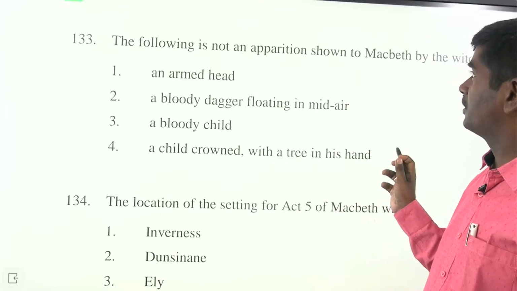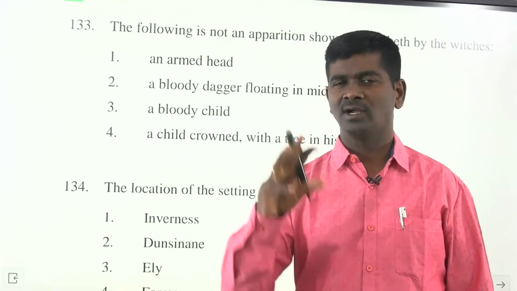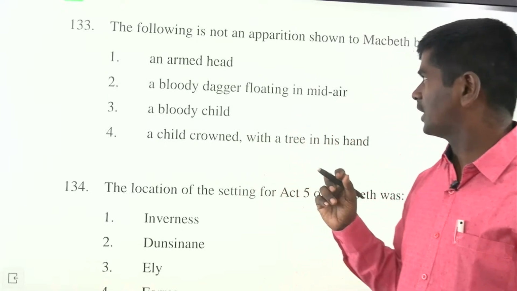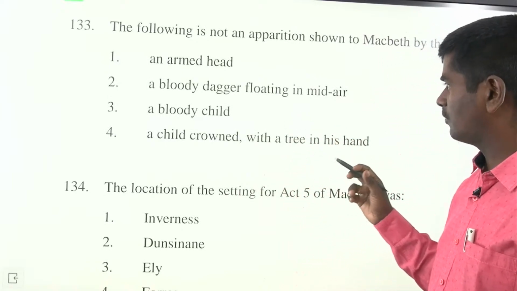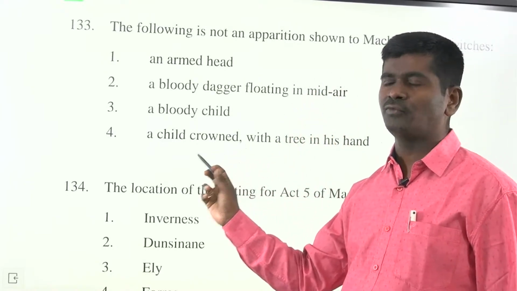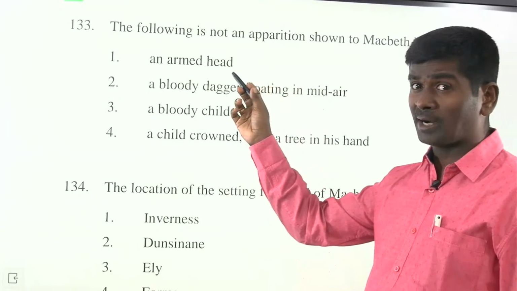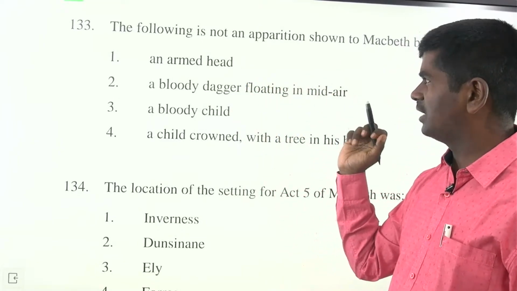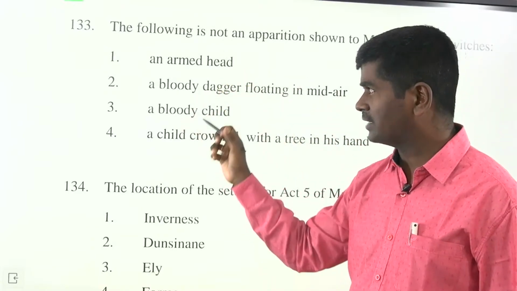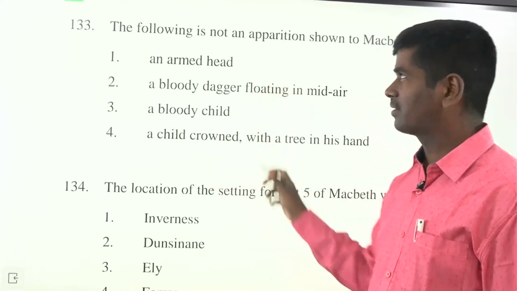The following is not an apparition shown to Macbeth by the witches. There are three apparitions, three spirits that appear in Macbeth: an armored head, a bloody child, and a child crowned with a tree in his hand. The options: an armored head, a bloody dagger floating in mid-air, a bloody child, a child crowned with a tree in his hand. The answer is 2, the bloody dagger. These three, the armored head, the bloody child, and the crowned child, appear in Macbeth.